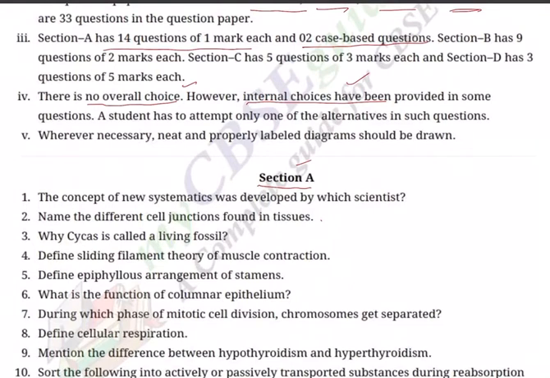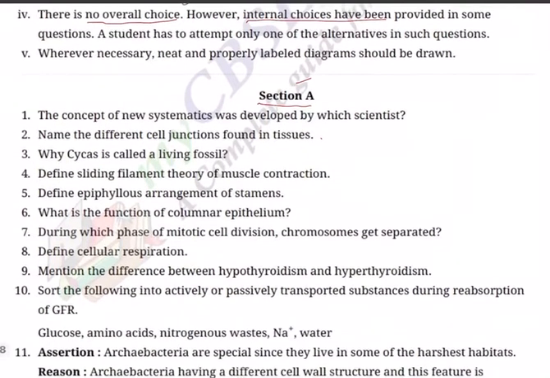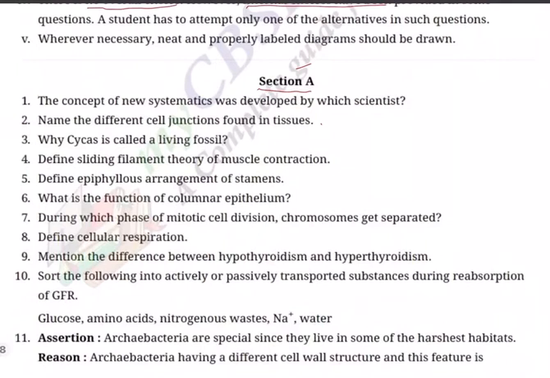Question 2. Name the different cell junctions found in the tissues. Question 3. Why is Psilotum called a living fossil? Question 4. Define sliding filament theory of muscle contraction. Question 5. Define epiphyllous arrangement of stamens. Question 6.